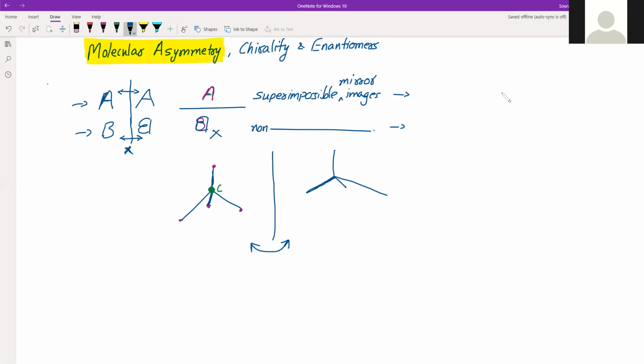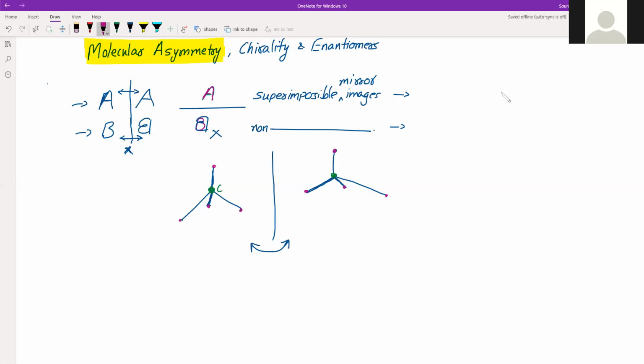Now the lines which are shown here, longer and shorter, only represent the 3D arrangement. Otherwise, all these bond lengths are the same. So don't go by the length of the lines. All the lines represent the bond, and bond lengths are the same. What you see here, one bigger and one smaller, is in order to show the 3D arrangement. So the central carbon is still there, and then there are the four valencies of carbon.